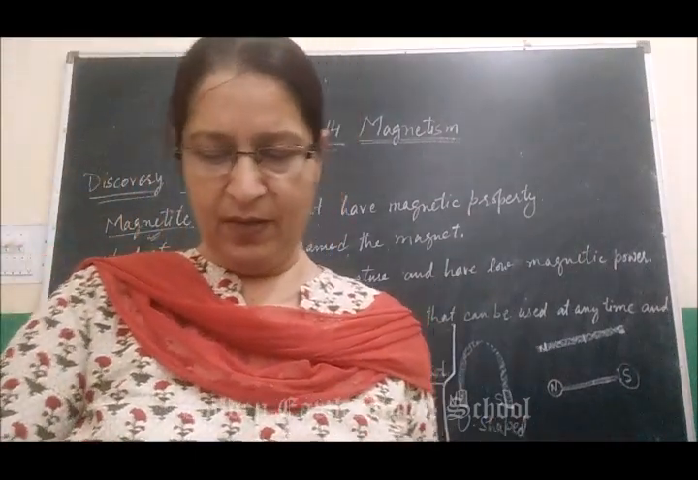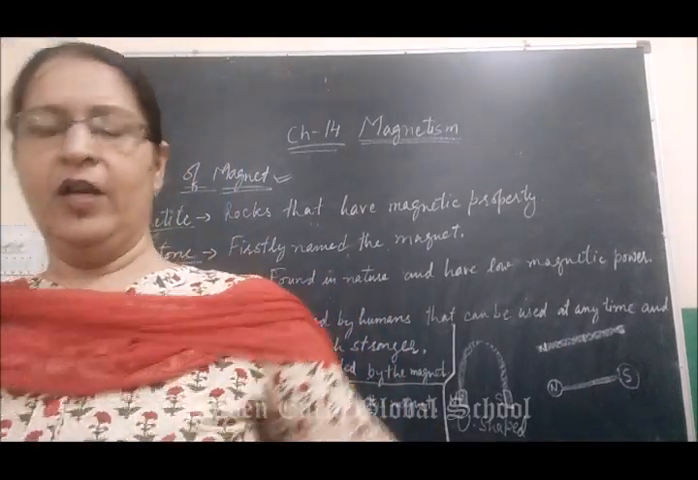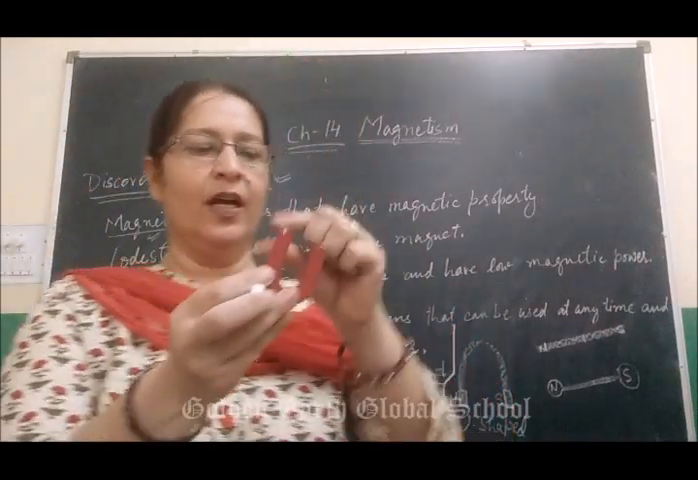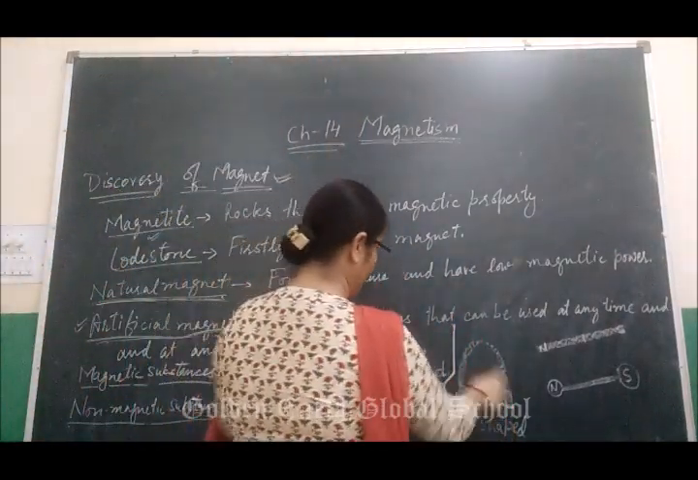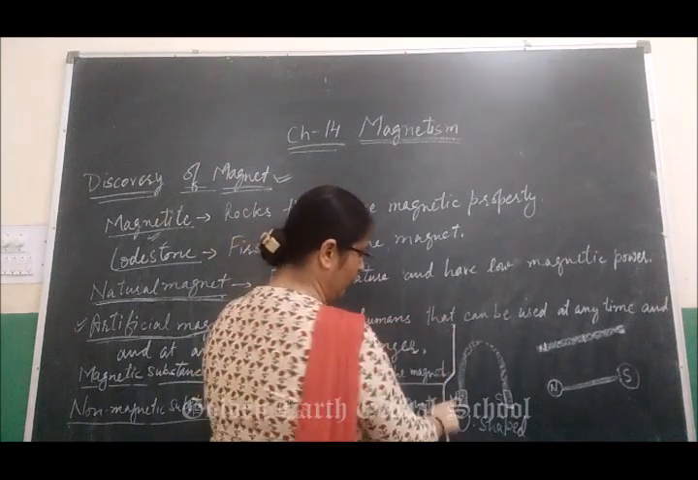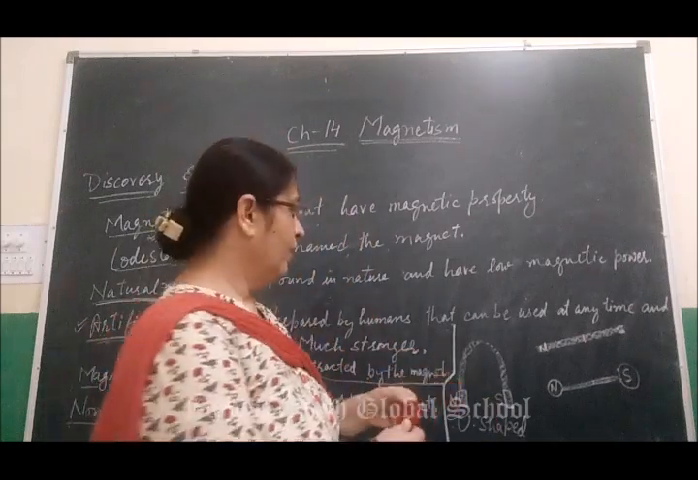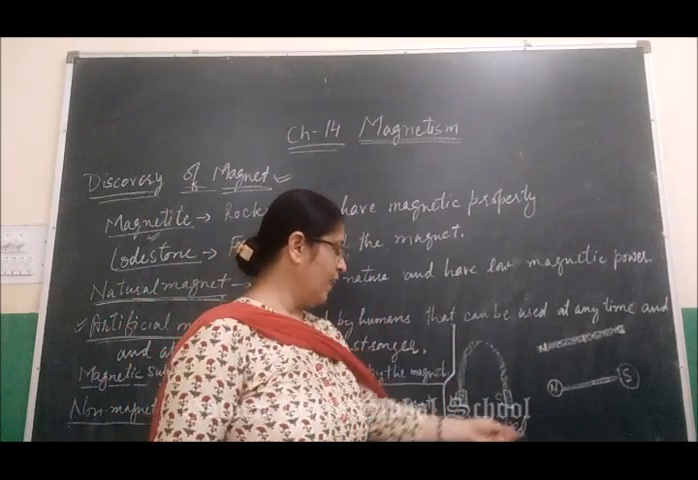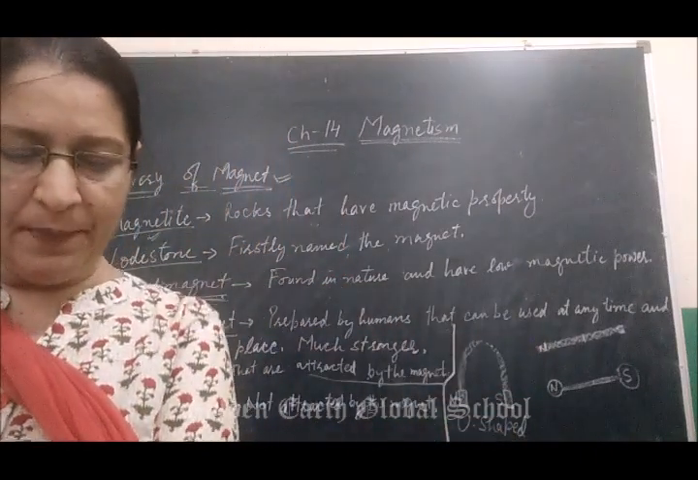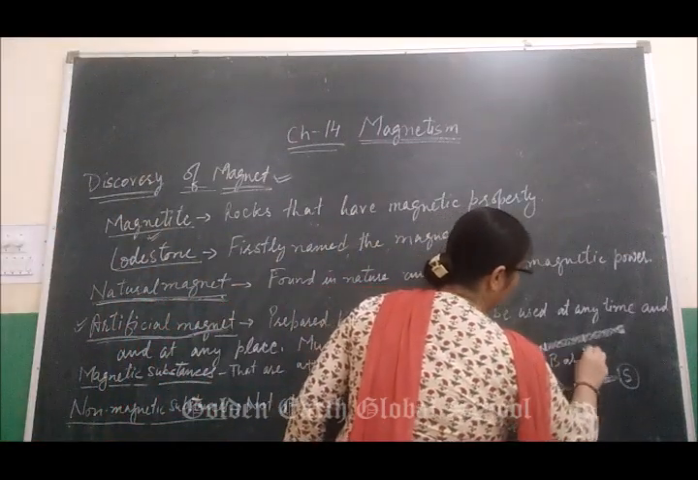Next, artificial magnets may be of different shapes. I will show you the shapes. This is a U-shaped magnet. It has two poles, North Pole and South Pole. One is the North Pole and the other is the South Pole. Next is the rod-shaped magnet. It is also called a bar magnet.